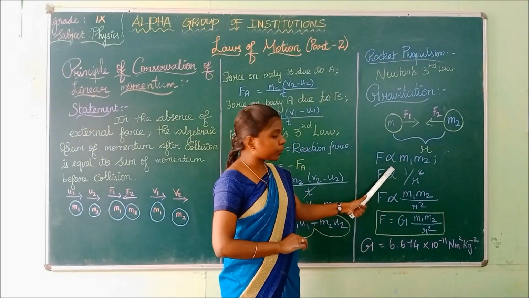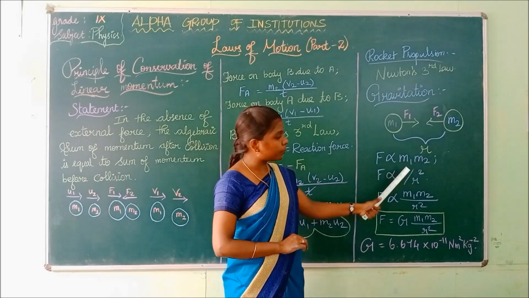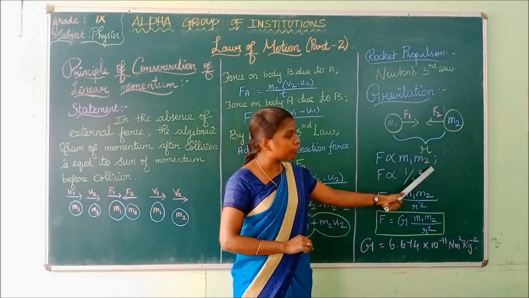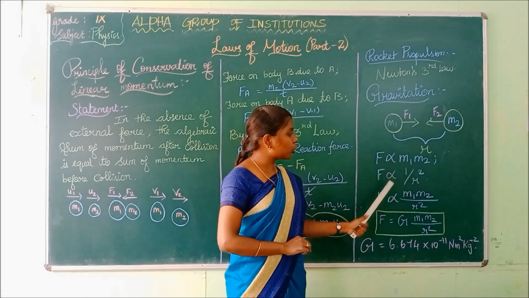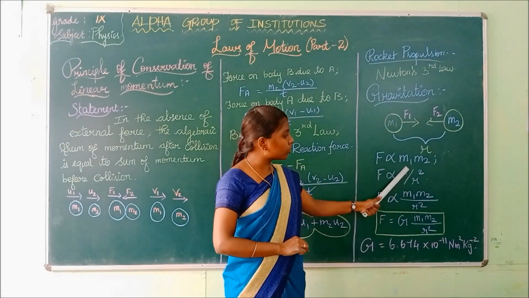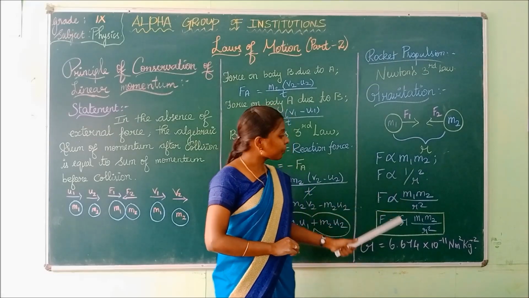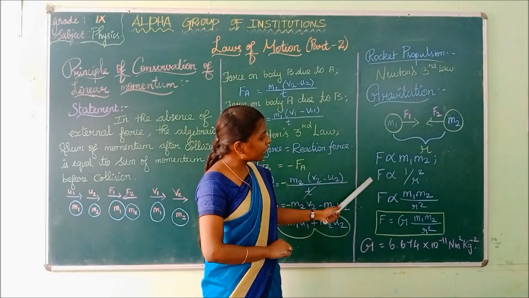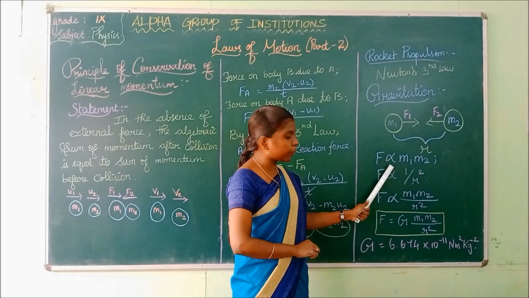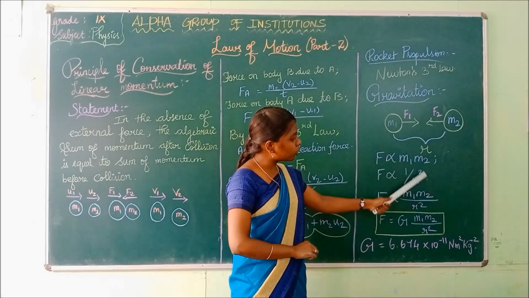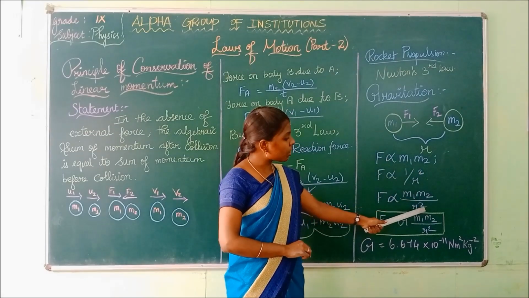F is directly proportional to m1 m2, the product of masses m1 and m2, and inversely proportional to the square of the distance, r square. Now combine these two and write F directly proportional to m1 m2 by r square.